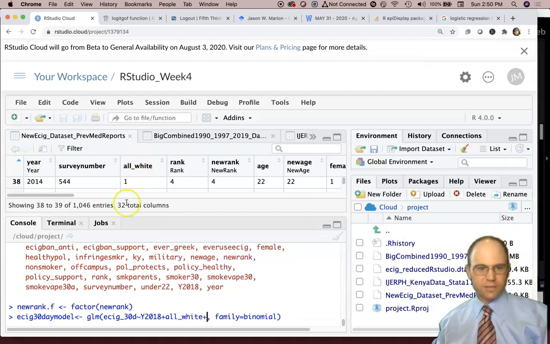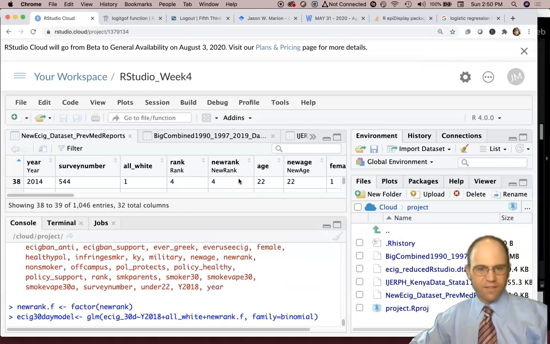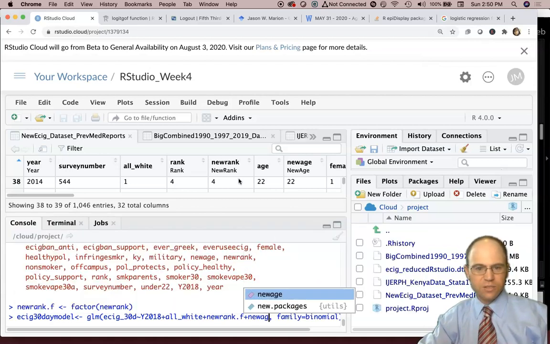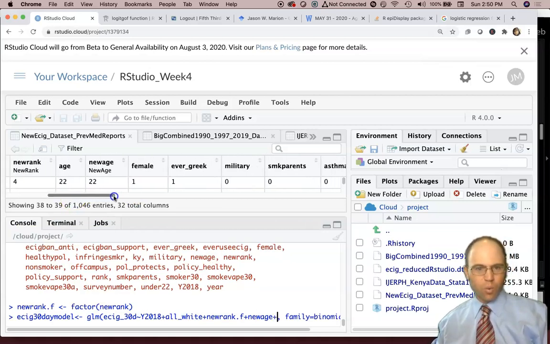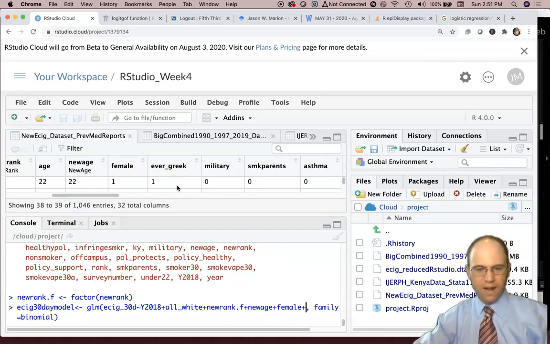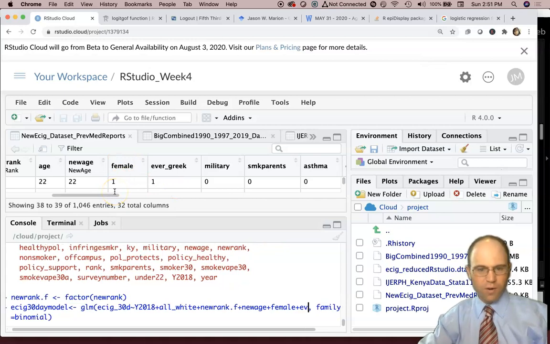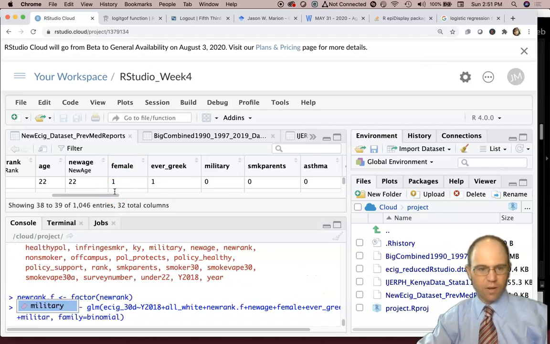All right, plus we talked about the rank. We created a new one called new rank, so plus new rank.f. That's a factor level variable. We've got a variable called new age, the age of the people. What else? Female, coded as yes, no, so it's already factor level, 1, 0. Whether they were in a fraternity or sorority, plus military or not.